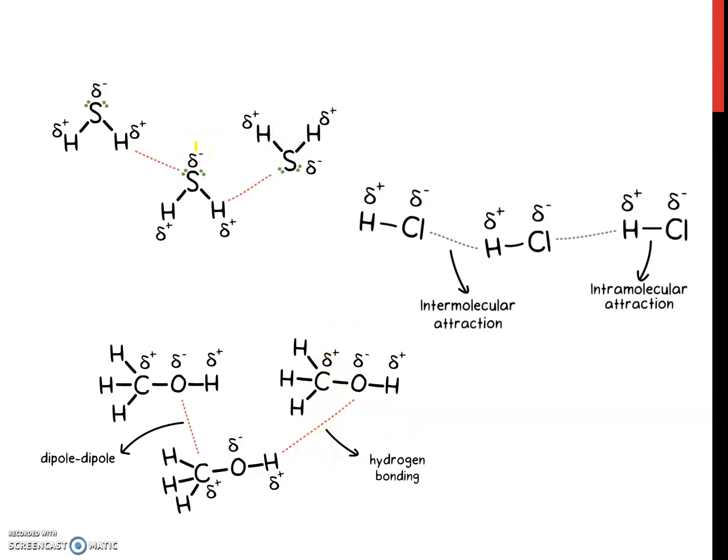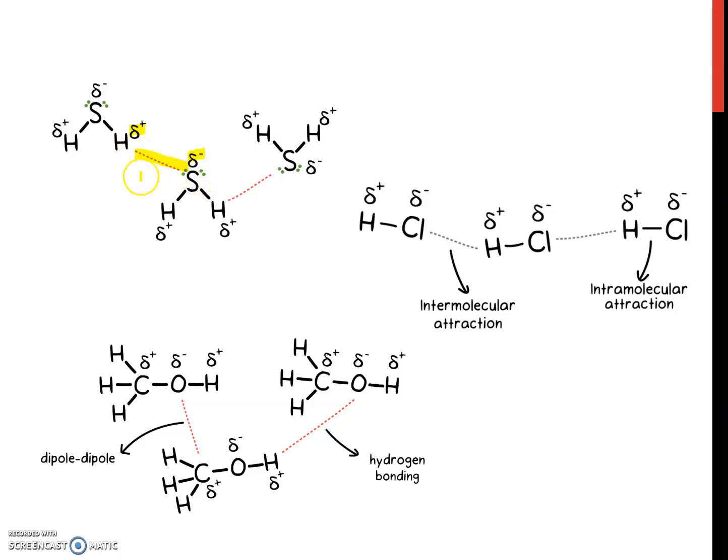For example, hydrogen sulfide. Between the molecules is intermolecular force. Remember, between the partially negative sulfur of a polar molecule and the positive end of the H atom from another polar molecule, same type of molecule, the forces occur between the molecules, between the negative end and positive end.